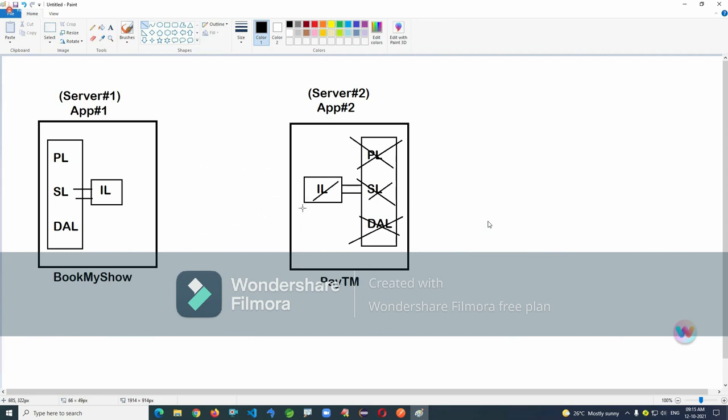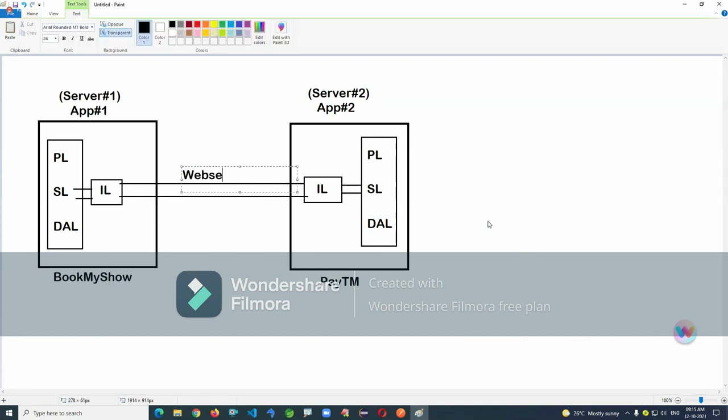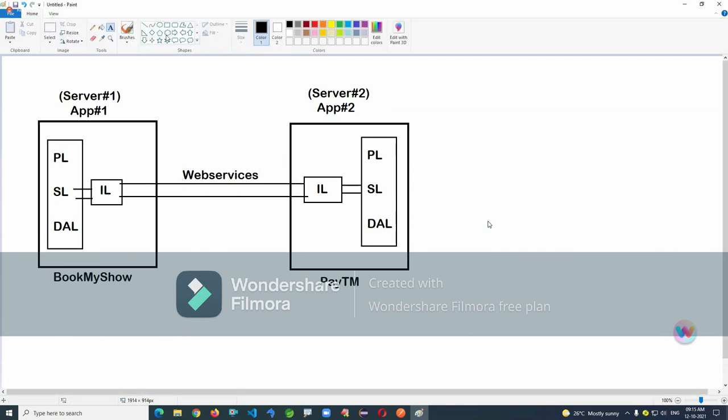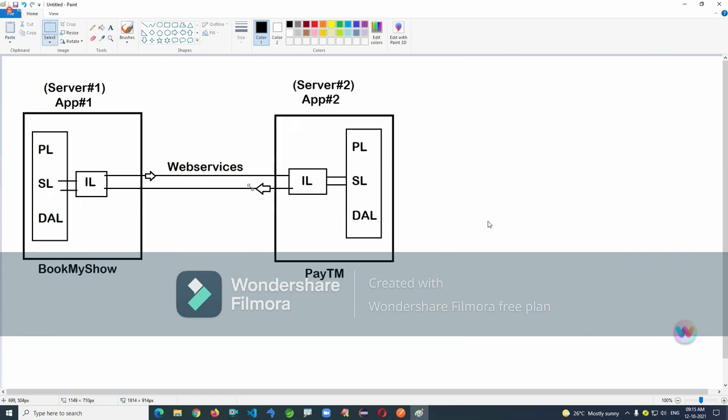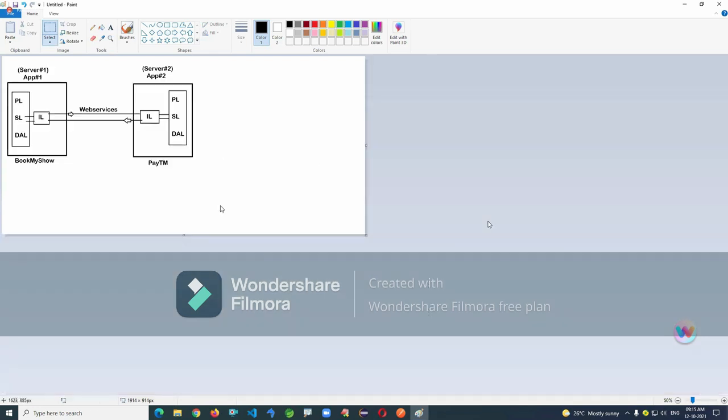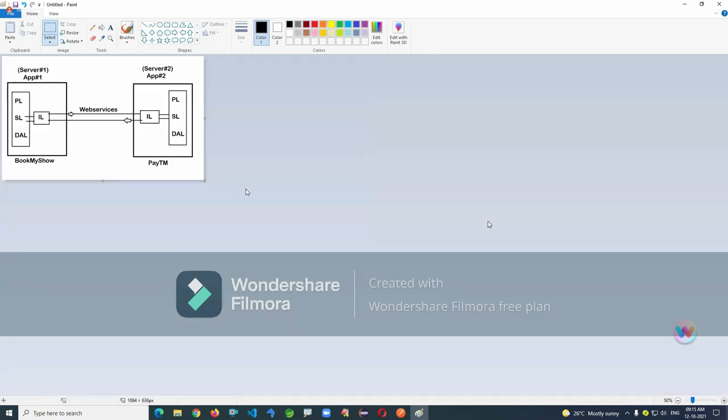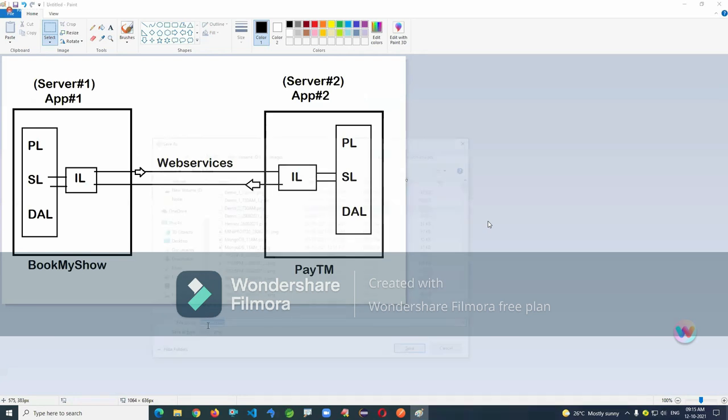If a project already exists, we can link one application with another application. Here web service comes into the picture. So linking two different projects that already exist, we are just linking, we can also call it integrating. For that we are using the concept called web services. Just observe here.